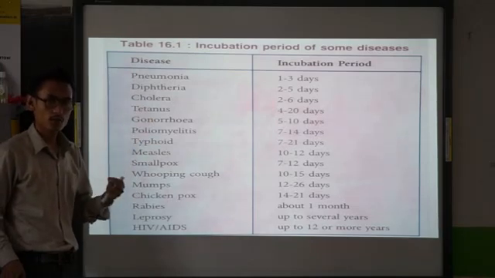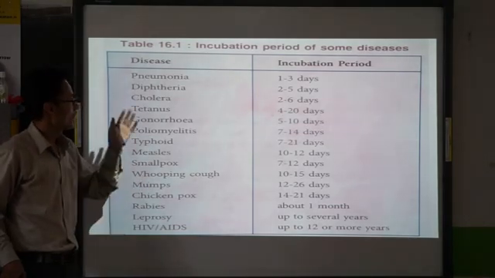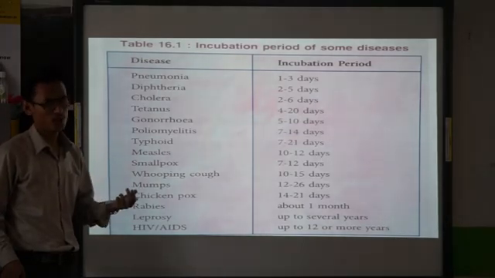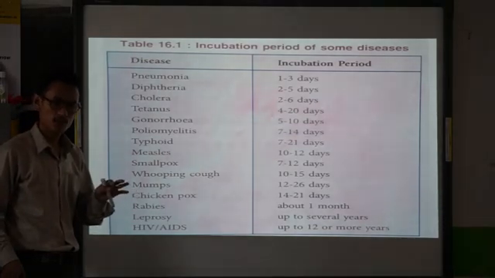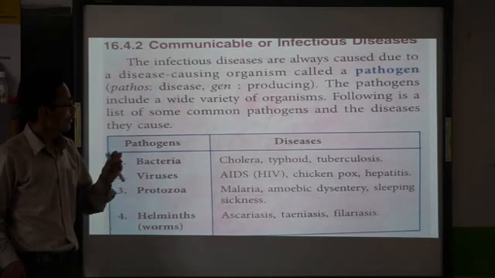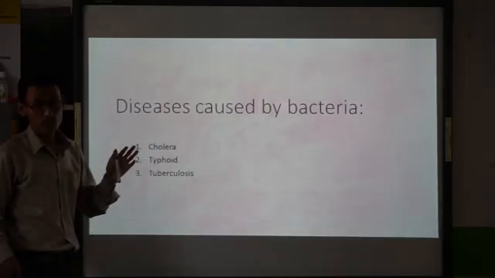Mainly those particular germs which cause disease in our body are called pathogens. So it might be bacteria, it might be virus, it might be any other type of germs. Any germs which cause any type of disease in our body are called pathogens. Clear? So today we will discuss the diseases which are caused by those pathogens.